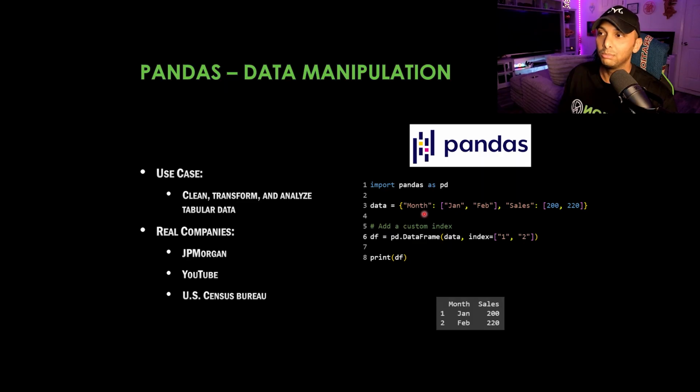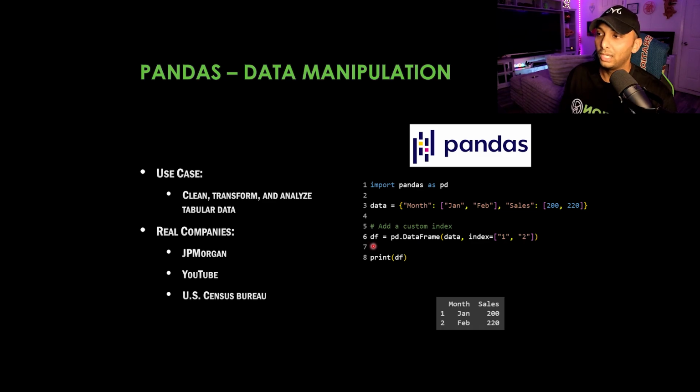So month is going to be your column header. And then within the months, you have 2 months listed, which are January and February. And then within sales, you have the next column header, which is going to be your values. So you have 200 and 220. So as we know, going left to right, we know January's value is 200, and then February's value is 220.